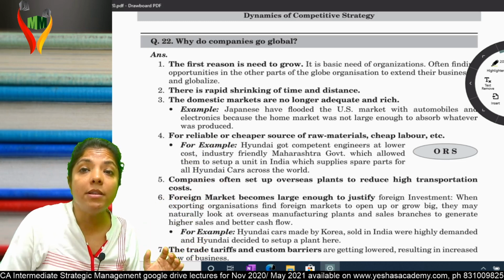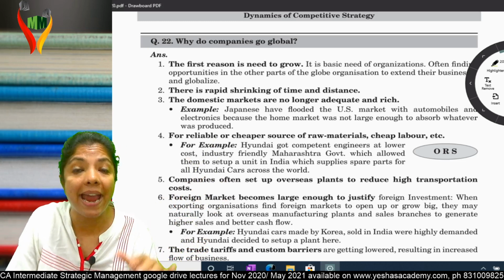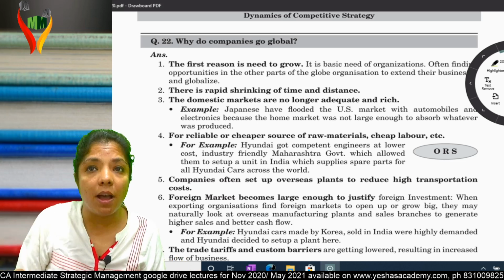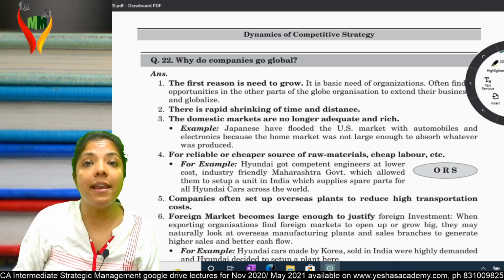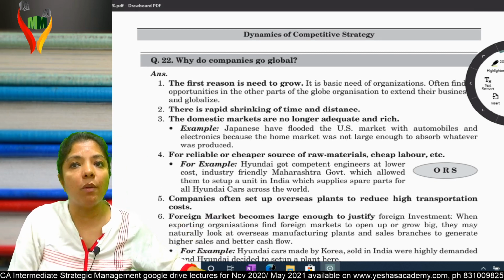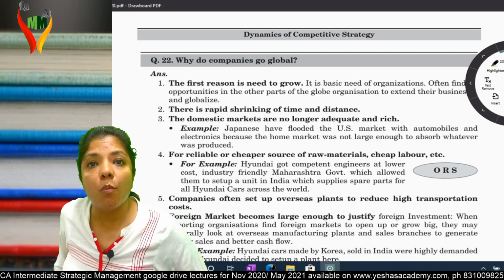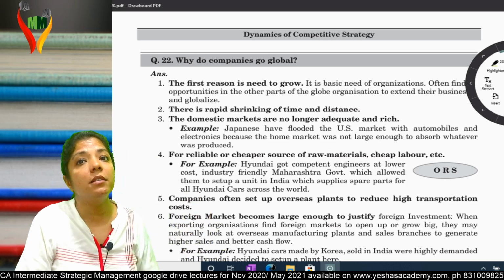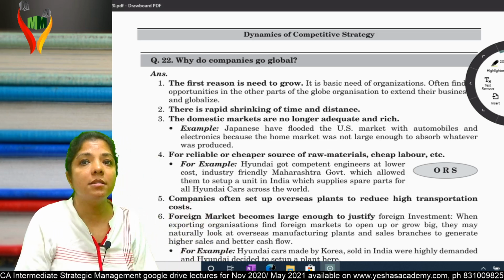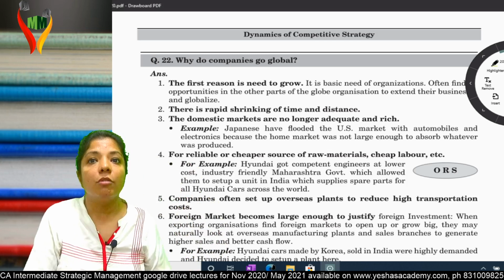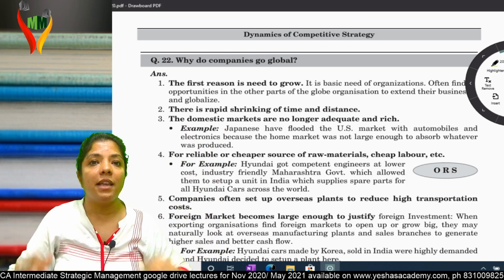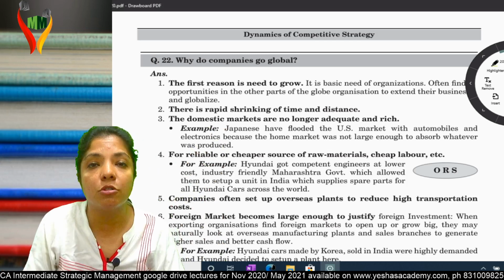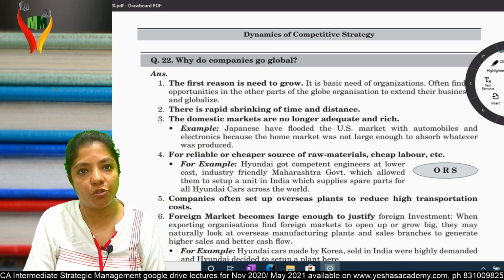Third, domestic market is no longer adequate and rich. See, Japan has flooded the US market with automobiles and electronics because the home market was not large enough to absorb whatever they have produced. Japan is the domestic market and US is the foreign market. So they exported everything to the US because whatever they produced was not getting absorbed in their home country.